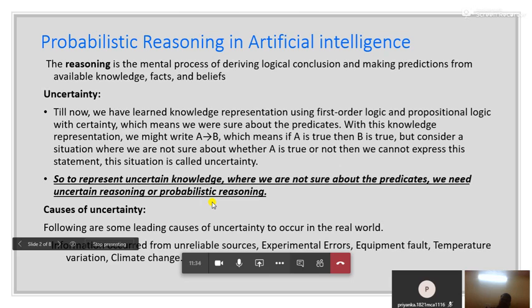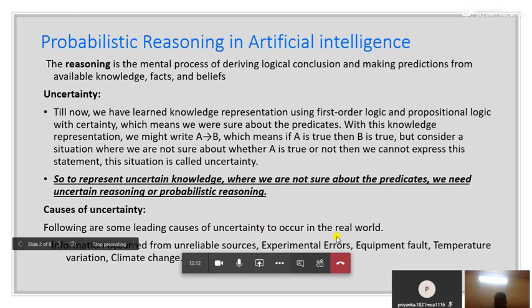Now there are some reasons behind the uncertainty. It could be due to some kind of experimental error, or the sources from where we collected the data are not reliable. There could be equipment failure, or variation in temperature, or wrong readings due to climate change.